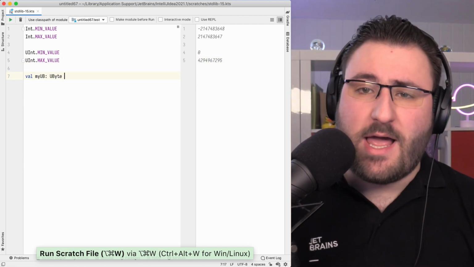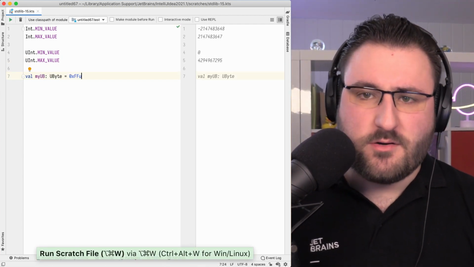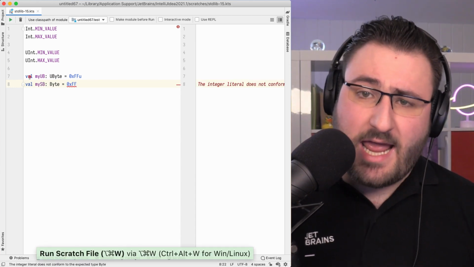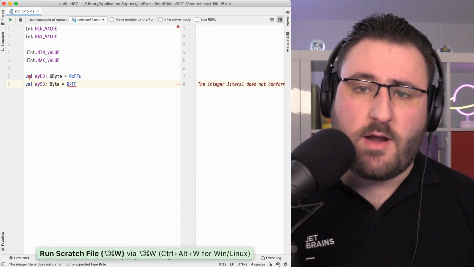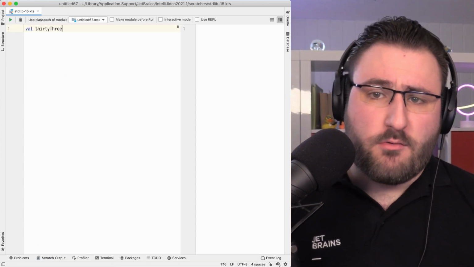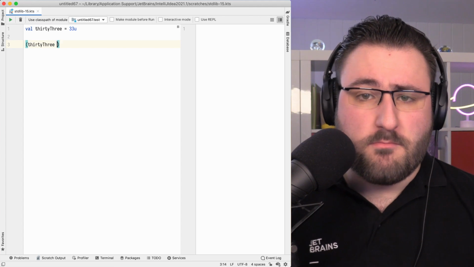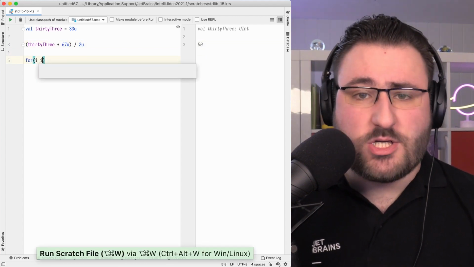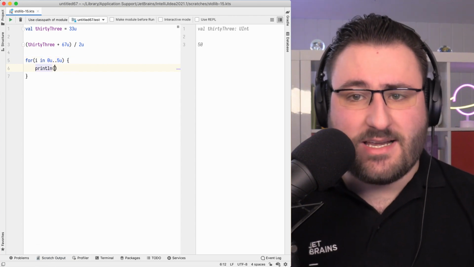This is also the reason why I can store 0xFF, so hexadecimal 255, in an unsigned byte, something that I can't do in a regular byte because its value range only goes up to 127. Just like for other number types, you get arithmetic operations out of the box to manipulate and convert unsigned numbers. It's also possible to create ranges and progressions from unsigned integer types.